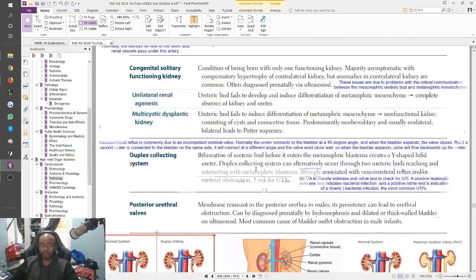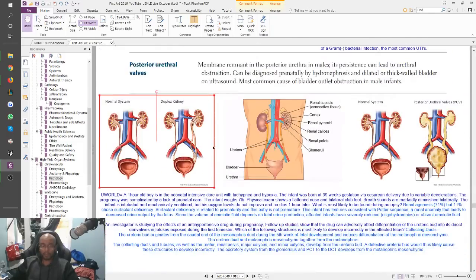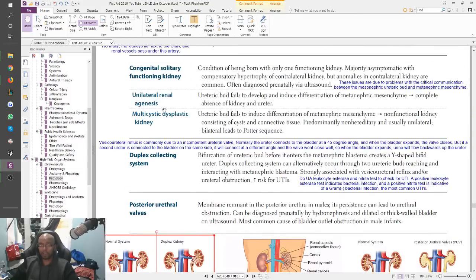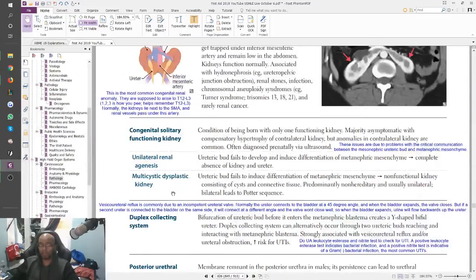What else could you have? You could have the incorrect angle of entrance. The angle that it's supposed to come in at is very significant because it allows urine to flow down. If the angle is not good enough, it could back up, but then the ureter would be dilated. So that's not what's happening to our patient. There's one thing here. It says unilateral renal agenesis. The ureteric bud fails to develop and induce differentiation of the metanephric mesenchyme, so there's complete absence of kidney and ureter. Again, that's not happening to our patient either. None of these things really fit our patient's scenario.